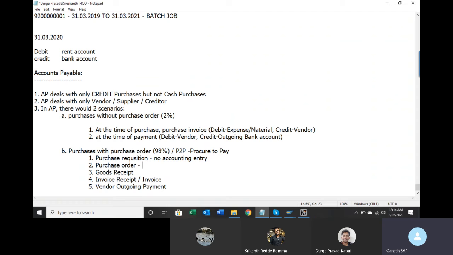So if vendor doesn't supply, you can fight with the purchase order. It is a kind of legal document. You can go ahead with legal matters. At the purchase order stage also there is no accounting entry.